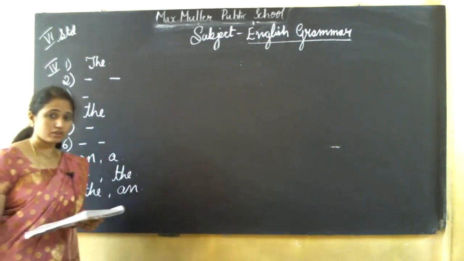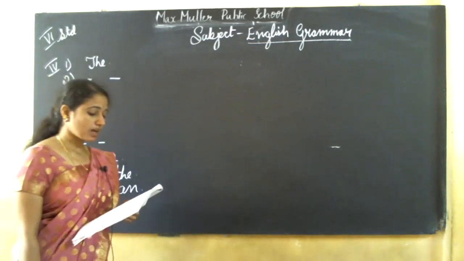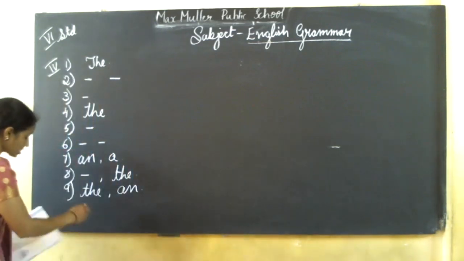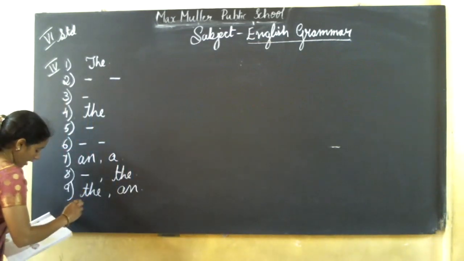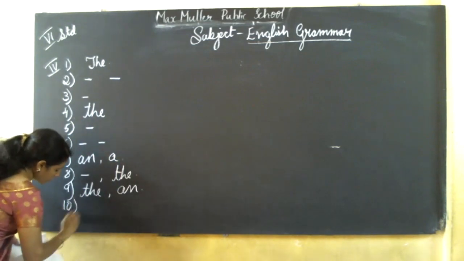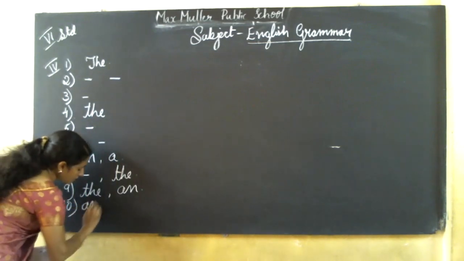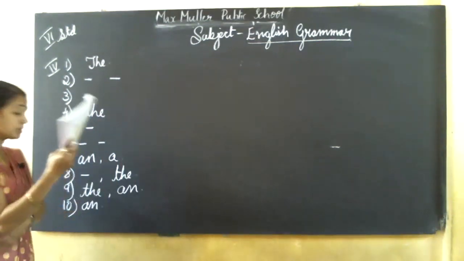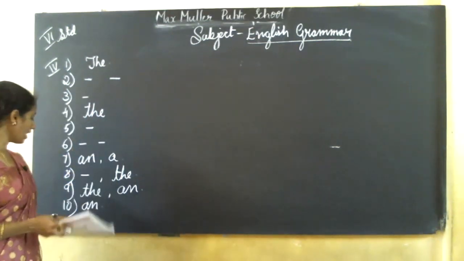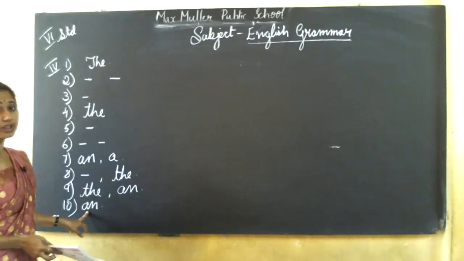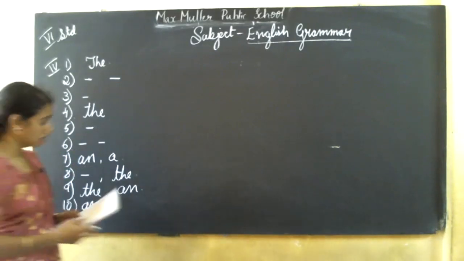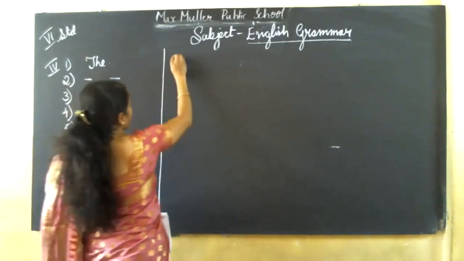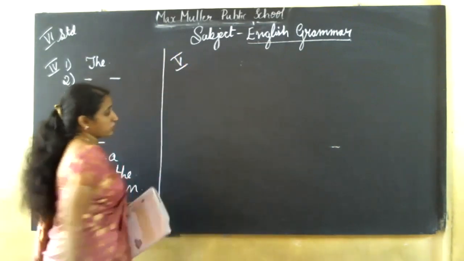Tenth one. Is it dash MP3 player? Is it an MP3 player? Here you have to use the article an. Okay.